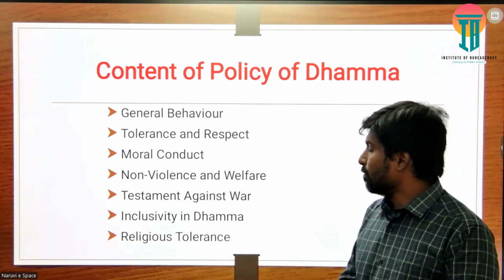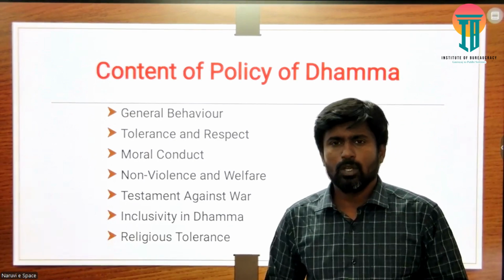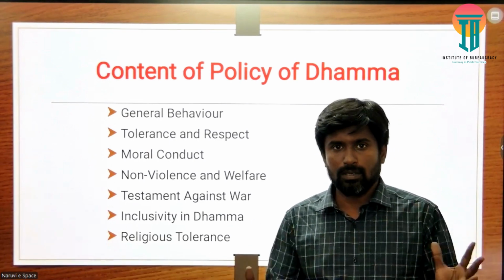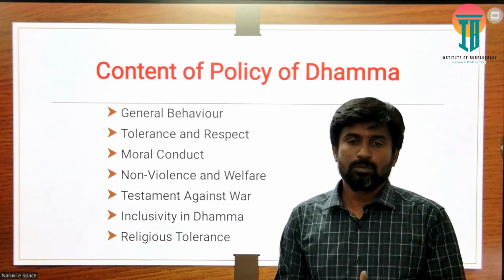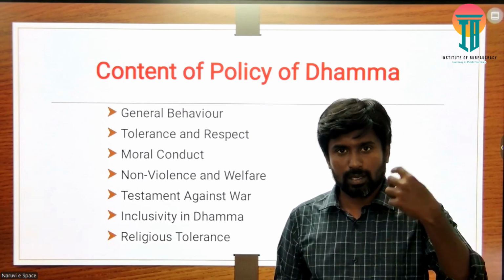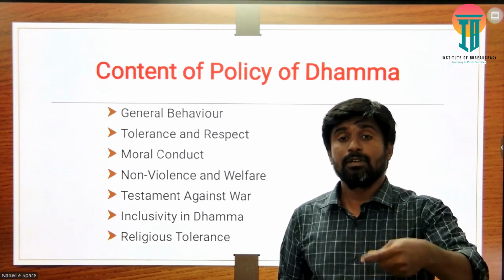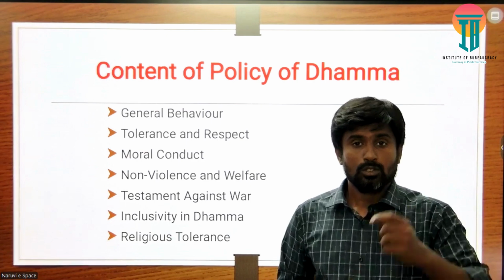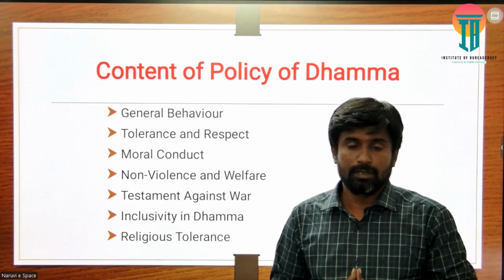Then, for religious tolerance, he propagated this concept. Religious tolerance, because the kingdom was very vast, occupying different regions, and different religious beliefs existed. Even the Mauryan rulers followed a different set of religious practices. Different religious practices existed over a period of time.